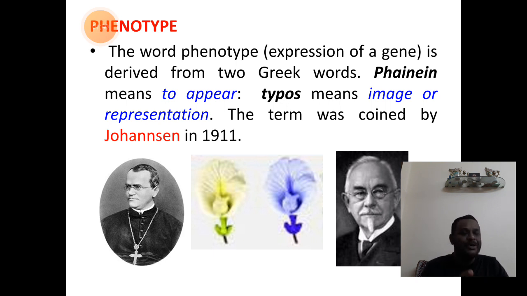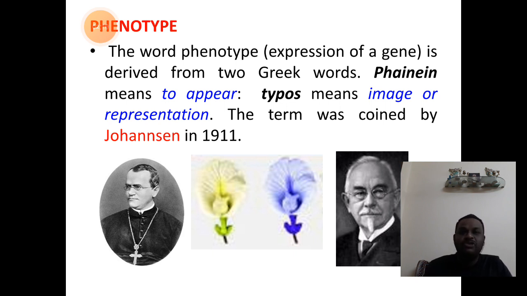The word phenotype is derived from two Greek words. Phaino means to appear, and typos means image or representation. So, the word phenotype refers to the appearance of the external characters of the organism due to the expression of a gene product within the body of an animal or an organism.